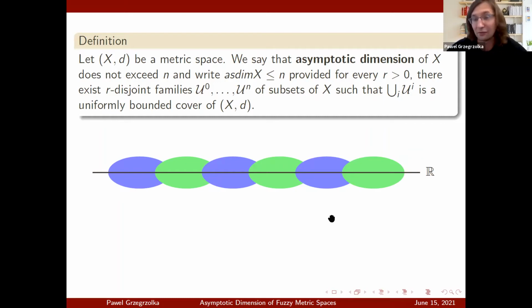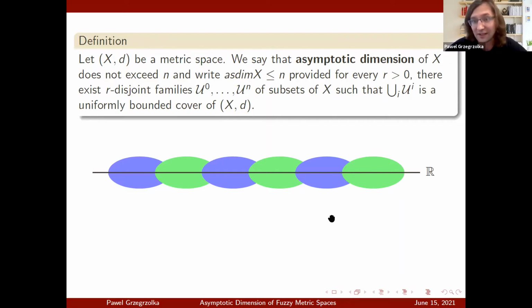So we have two families, or two colors, which means that the asymptotic dimension of the real line should be smaller or equal to 1, because we use two colors, and it can be easily shown that it cannot be 0. So the asymptotic dimension of the real line must be 1. This should also persuade you that, if you remember from point-set topology, if two spaces are homeomorphic, their covering dimension is the same. A similar idea should work for the large-scale world. So if two spaces are coarsely equivalent, their asymptotic dimension should be the same.